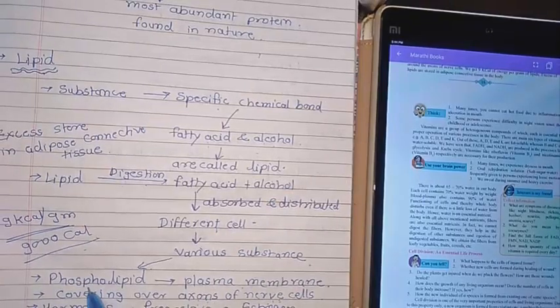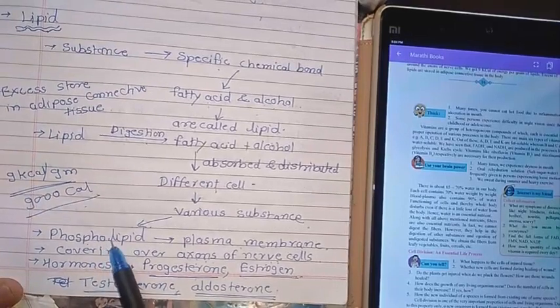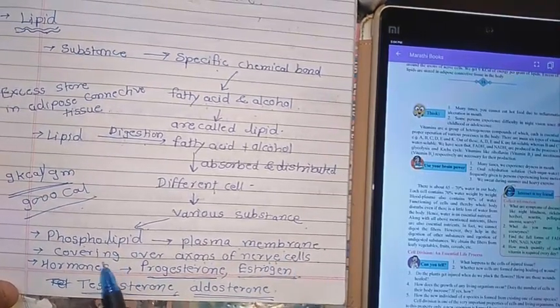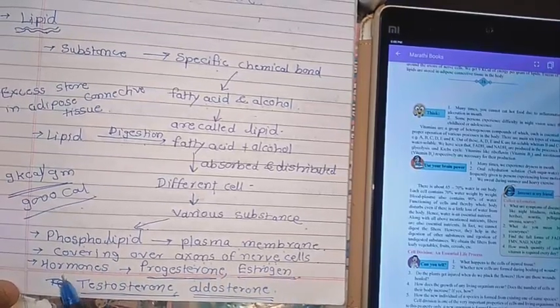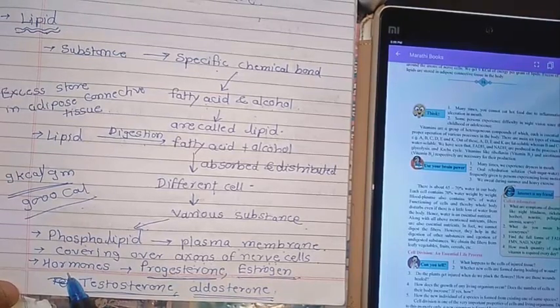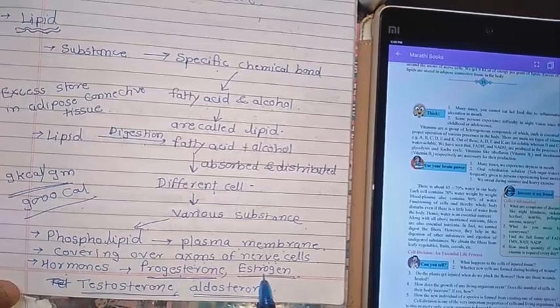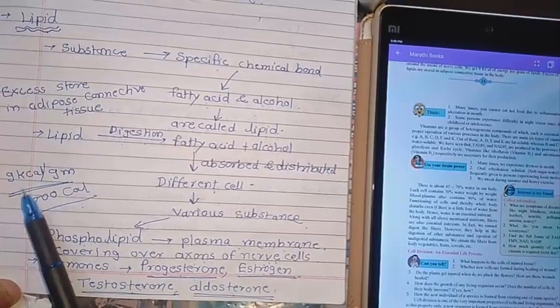So which substances are these? One of the great products is phospholipid, which is helpful for the plasma membrane. Then lipid also covers the axons of the nerve cells as a protective covering. Then hormones are produced from many lipids or fatty acids. Examples are progesterone, estrogen, testosterone, aldosterone. These are the hormones which can be produced with the help of lipid.